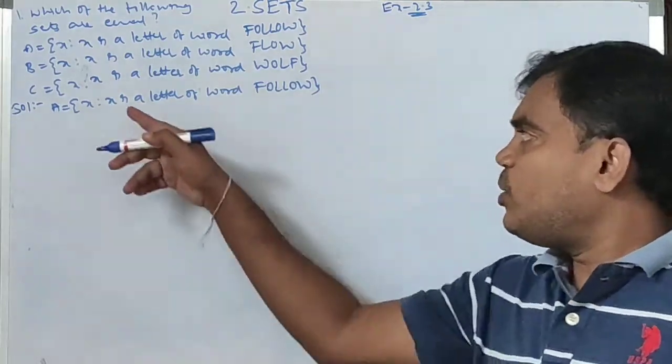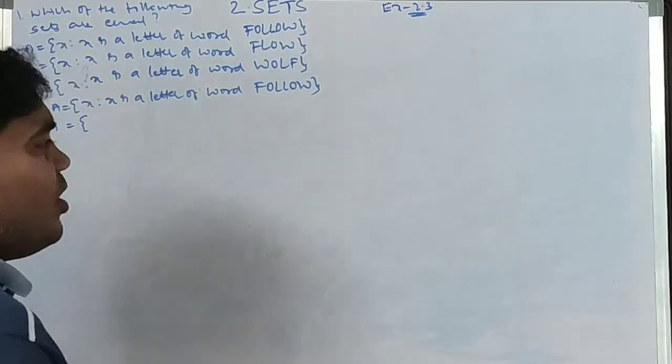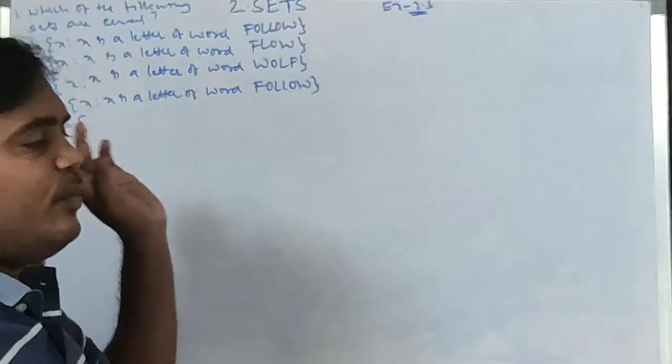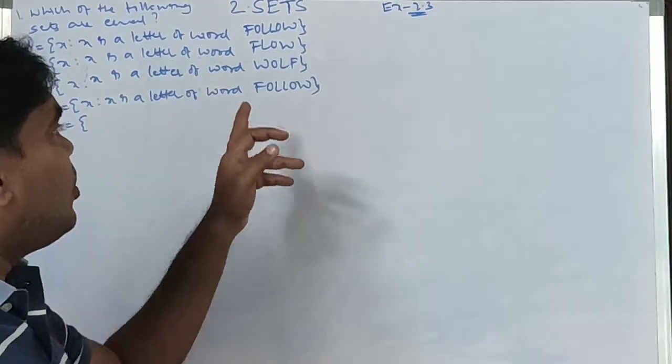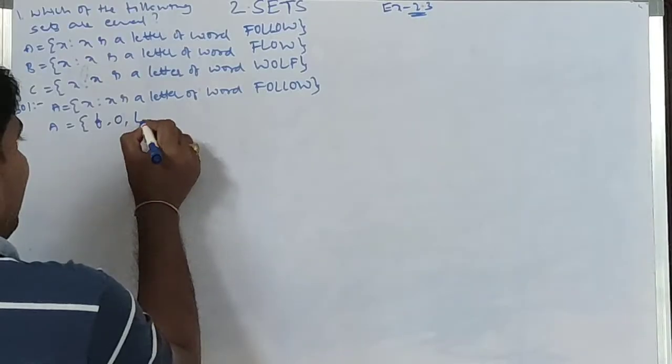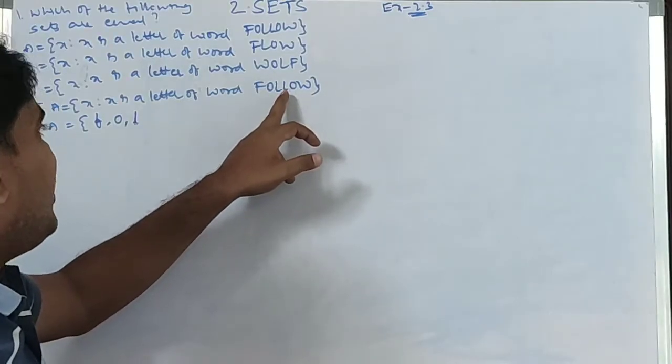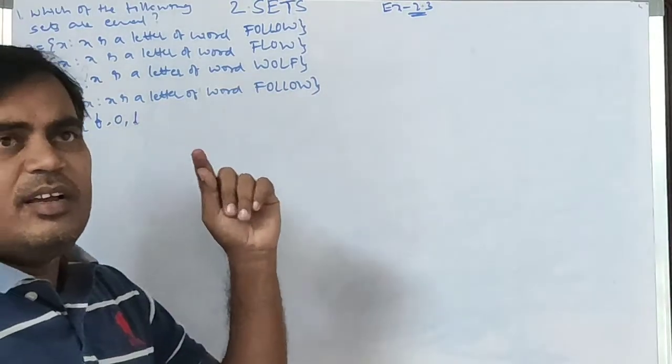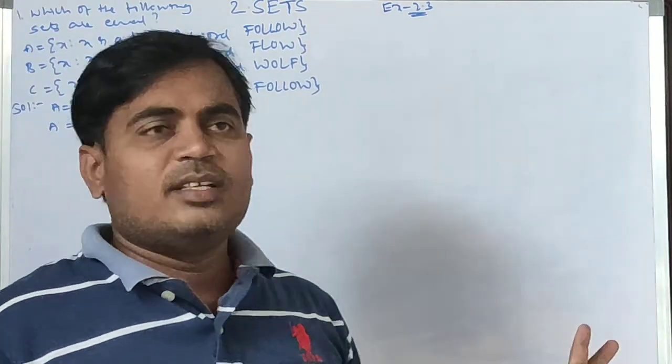So I collect the letters of FOLLOW: first F, next O, next L. Since it is a set, every element can be represented only once, so the repeated L and O are not written again. Next W. So A equal to {F, O, L, W}.